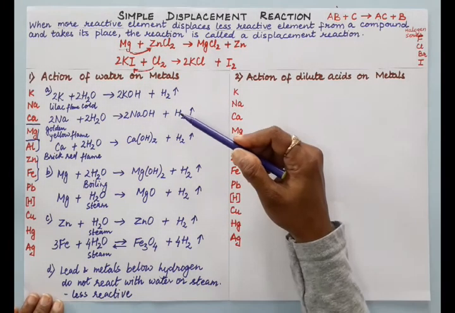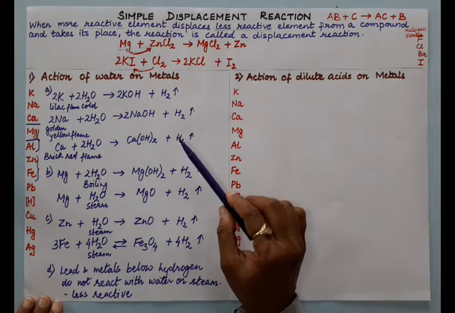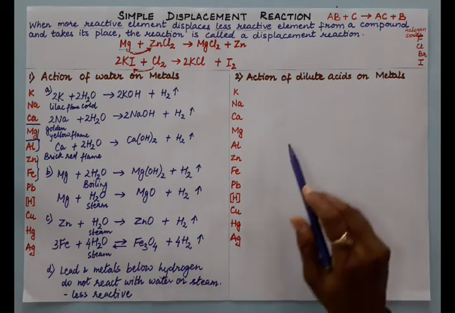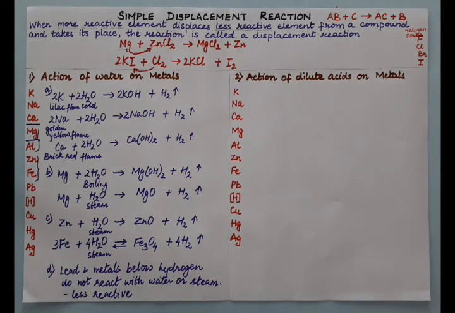Here the observation of hydrogen is that when a burning splinter is brought near hydrogen gas, it extinguishes with a pop sound and the gas itself starts burning with a pale blue flame. Now the next topic is action of dilute acid on metals.